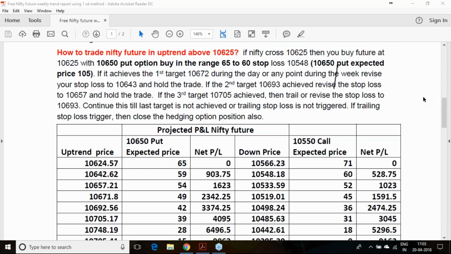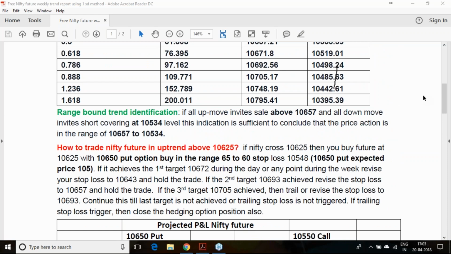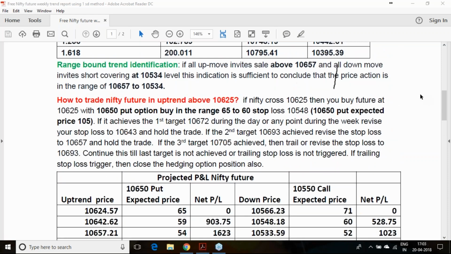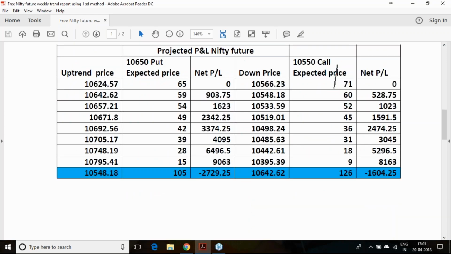Since these are options, we are just projecting what will be the probable option price on Monday, based on the current IV of that option, and it may not be the same on Monday. So this projection is being given just to inform you.